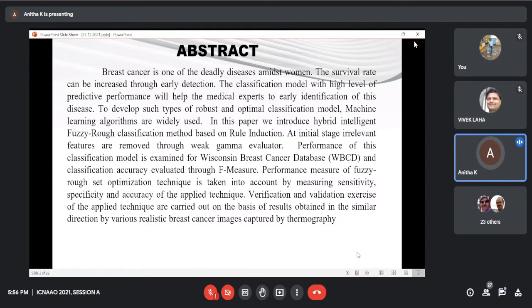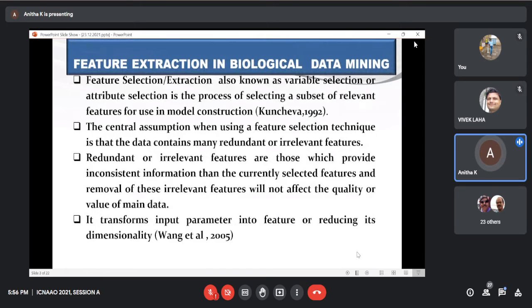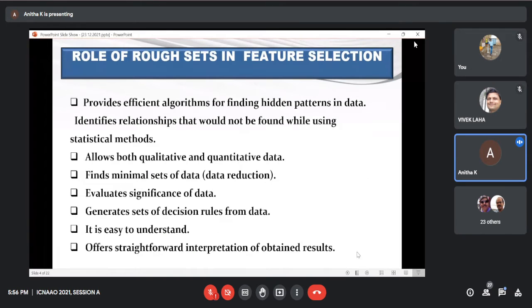Thermographic analysis plays a lead role in early detection of breast cancer. In this paper, we are going to analyze the mathematical model for early detection of breast cancer by selecting the proper, that is, important features. Feature extraction is a process of identifying the most valuable features from the whole data set. Removal of these features will affect the quality of data. So many mathematicians have proposed many mathematical models.